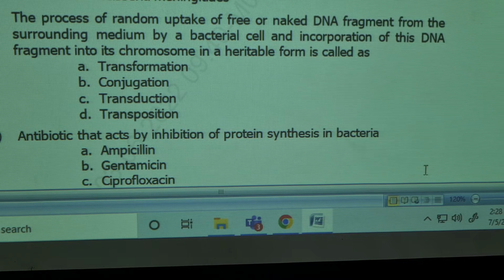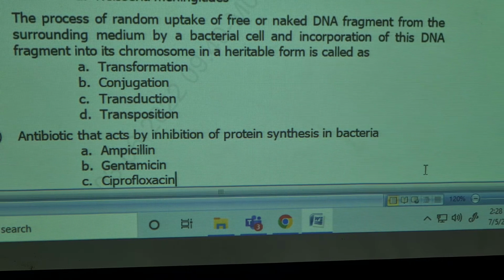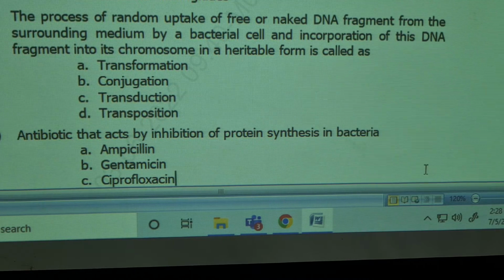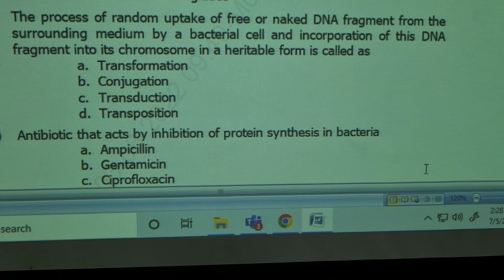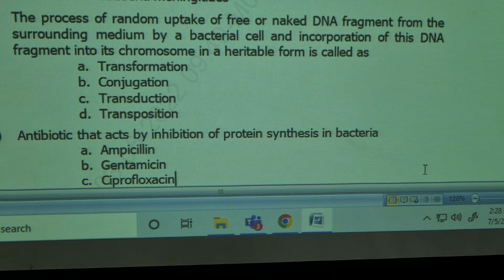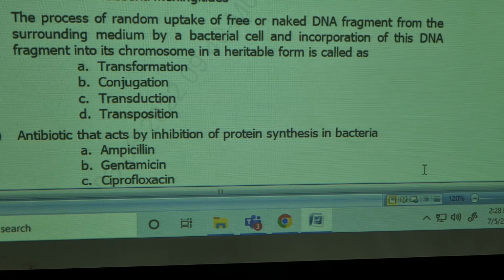See, oxidase positive organisms are VPN, you write VPN. Vibrio cholerae is oxidase positive, Pseudomonas is oxidase positive, Neisseria is oxidase positive. Escherichia coli, all enteric organisms are oxidase negative, all Enterobacteriaceae.